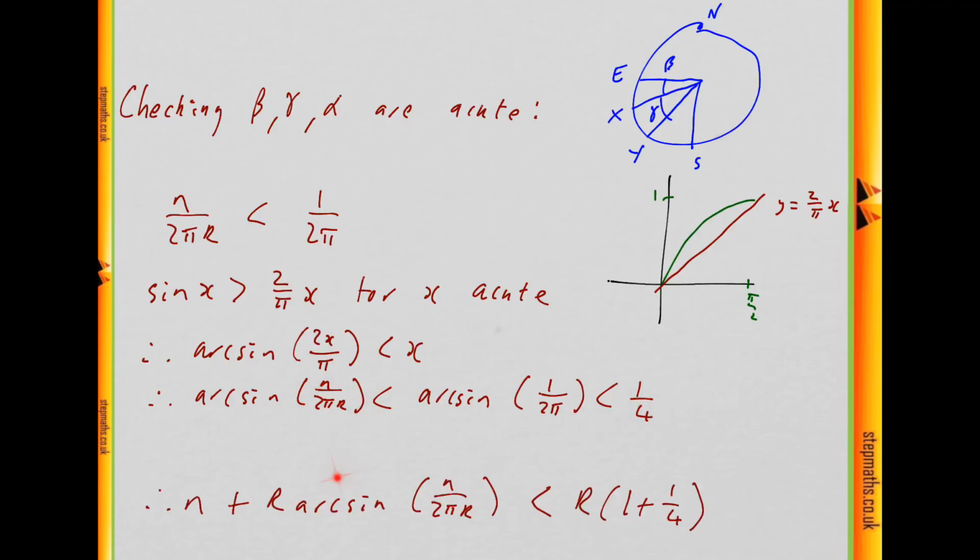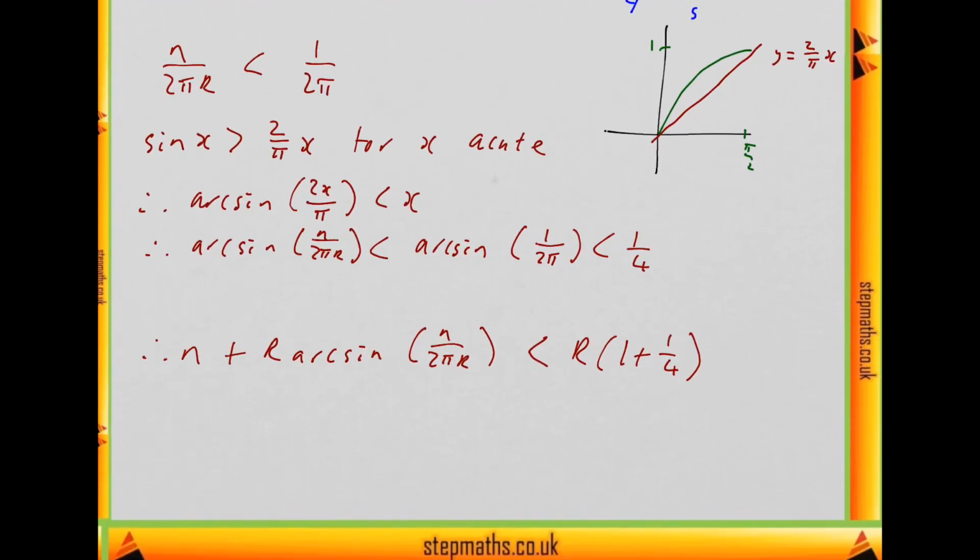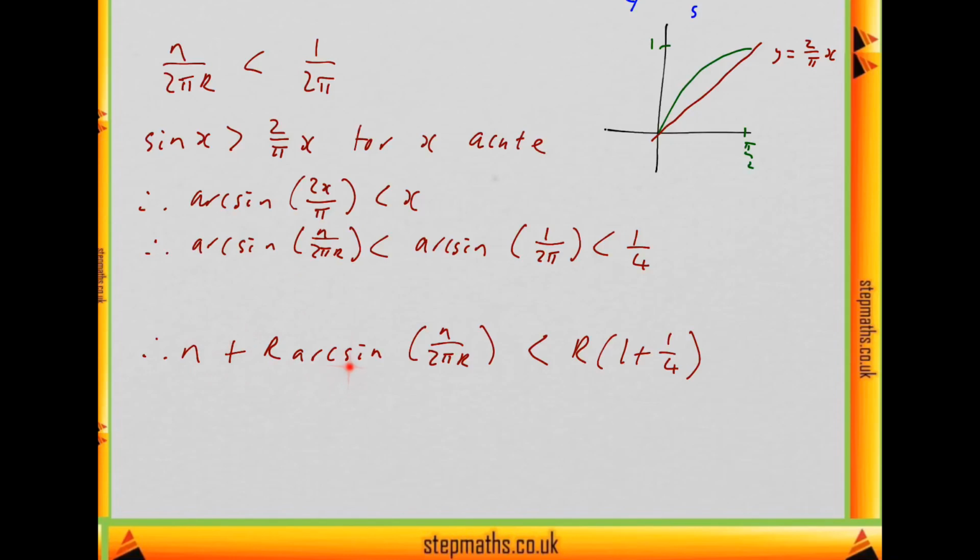So now I want to think about this whole expression. The left-hand side is just the distance xs, and n we know is less than r. We know this here is less than a quarter, so that means the whole thing is less than r times 1 plus a quarter, which is 5 quarters. And we want to show it's less than pi by 2 times r, and that's fine because pi by 2 is bigger than 3 halves, which is bigger than 5 quarters. So this is less than pi by 2r, so that means it's less than es, which is the distance from the equator to the south pole, or a quarter of the circle.